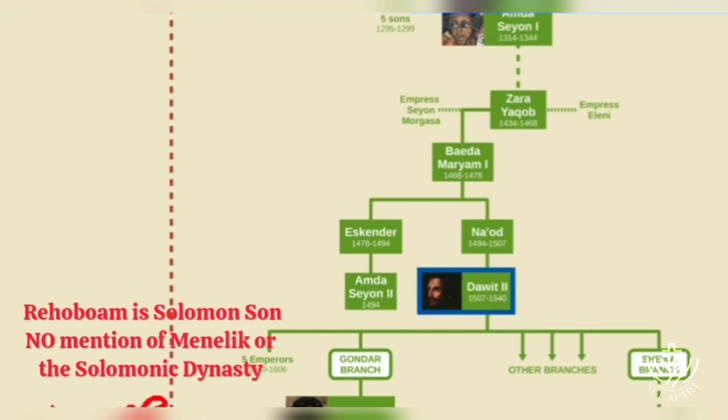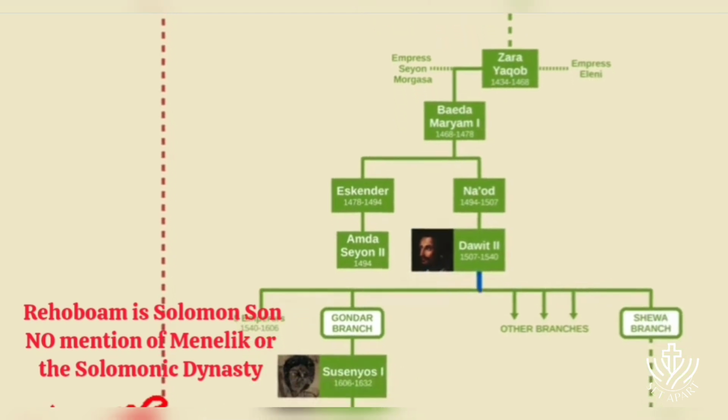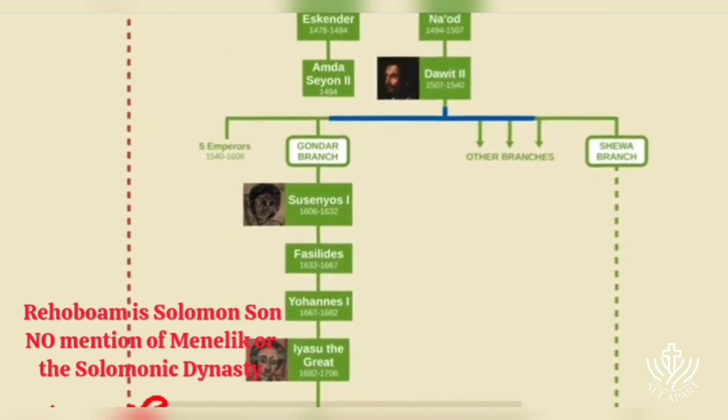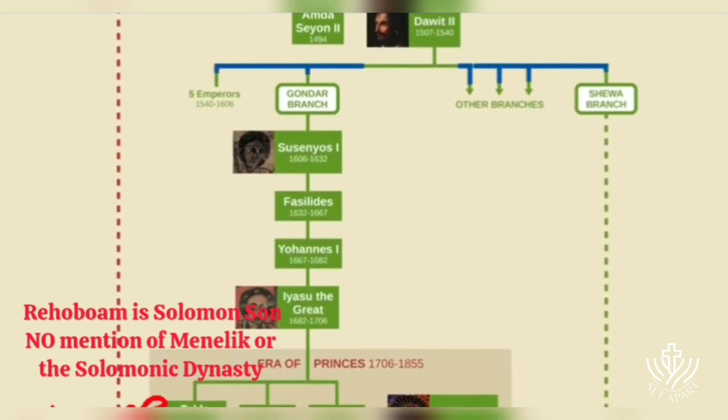Later in Dawit's reign, he fought a major war against the nearby Adal Sultanate, which was supported by the powerful Ottoman Empire. But there was no clear winner in the war, and the conflict just ended up weakening both sides. A Pyrrhic victory. It is at this point that the Solomonic Dynasty split into several branches, the two most important ones being the Gondar branch and the Shua branch.